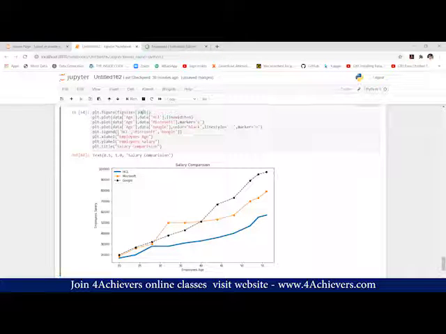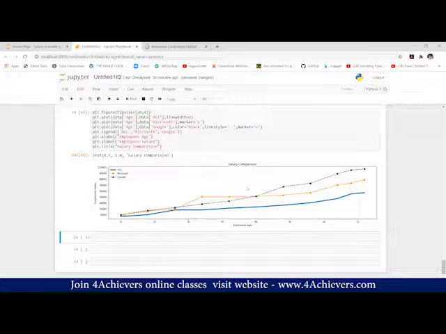I can change it to 20, let's say 4. You can see this. Now I can easily compare my data. Suppose I want to check between 35 to 40. So this is my 35 and this is my 40. I want to check which company I should join, which company is giving me more salary. So this orange company is giving me more salary in this age group. So my first preference should be this orange company, and after that I should prefer Google.